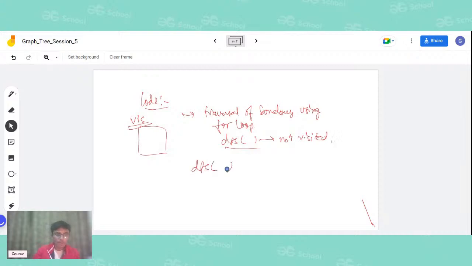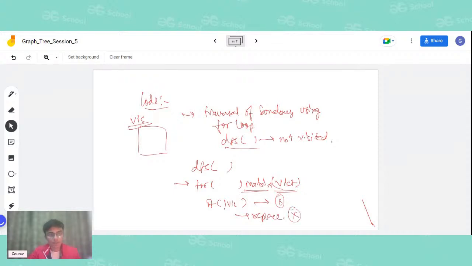After implementing the DFS function, we will again run a for loop over our given matrix and the visited matrix, not the original matrix alone. We will check if a cell is not visited and is equal to 0 in the original matrix. Then we will create a new answer matrix, since the question says we can replace as well. We will replace those with x, and finally we will be done. Let us see the code part.